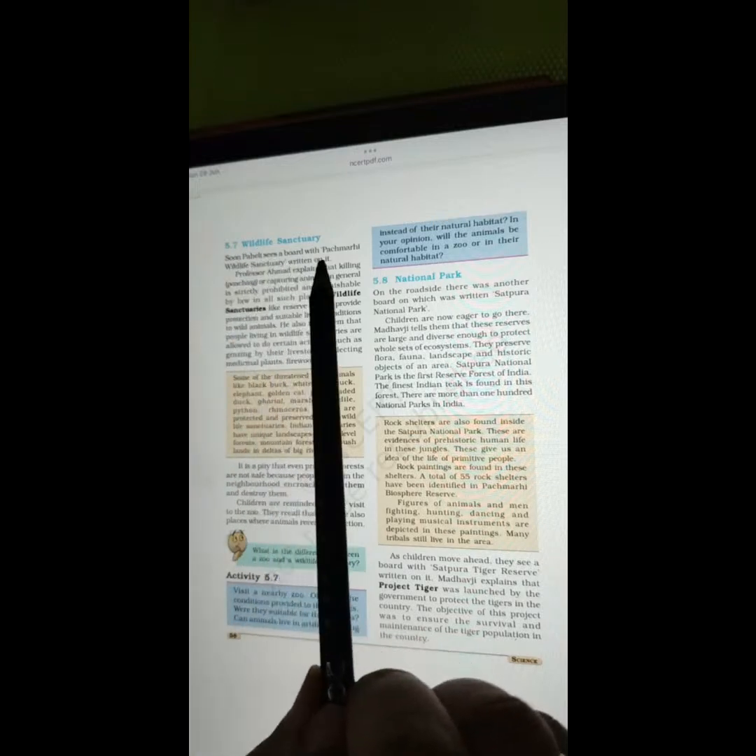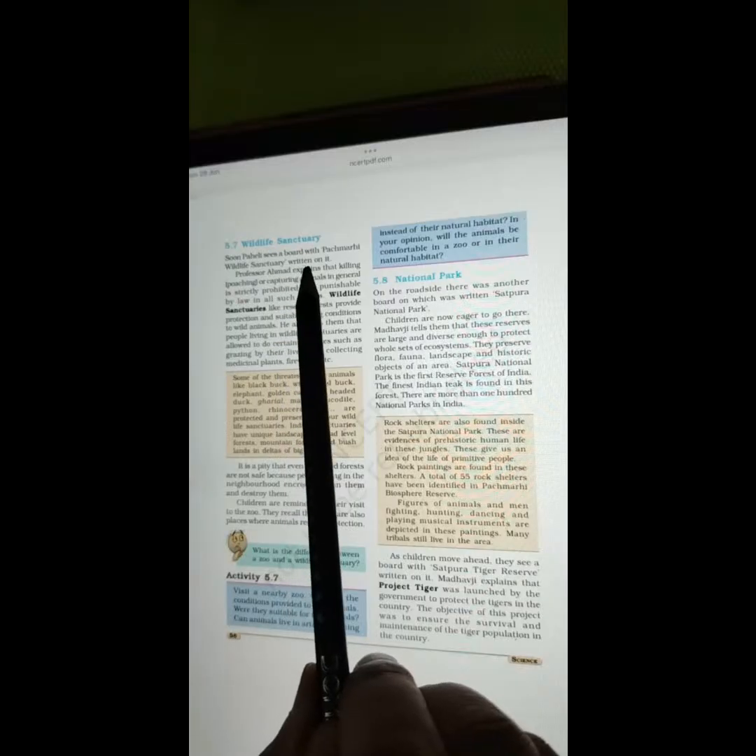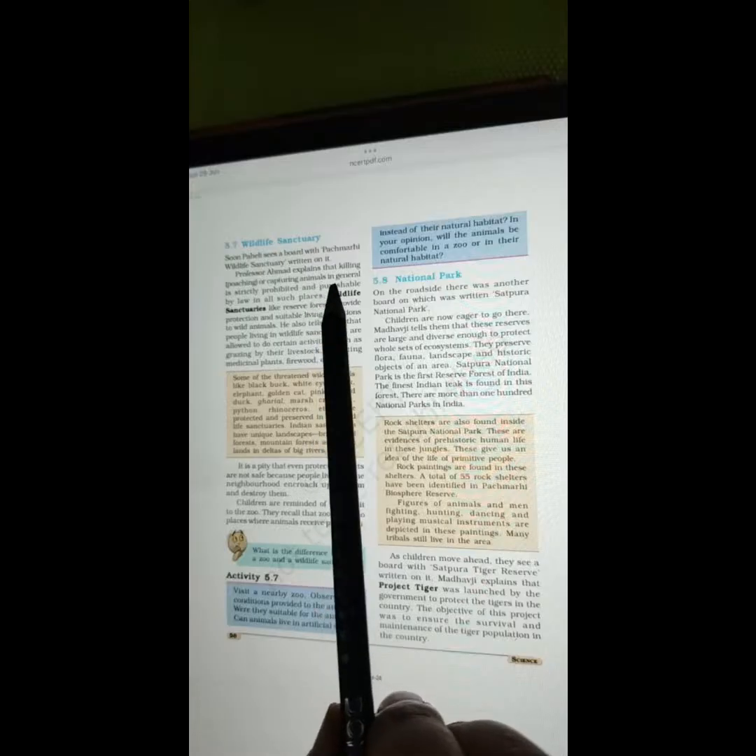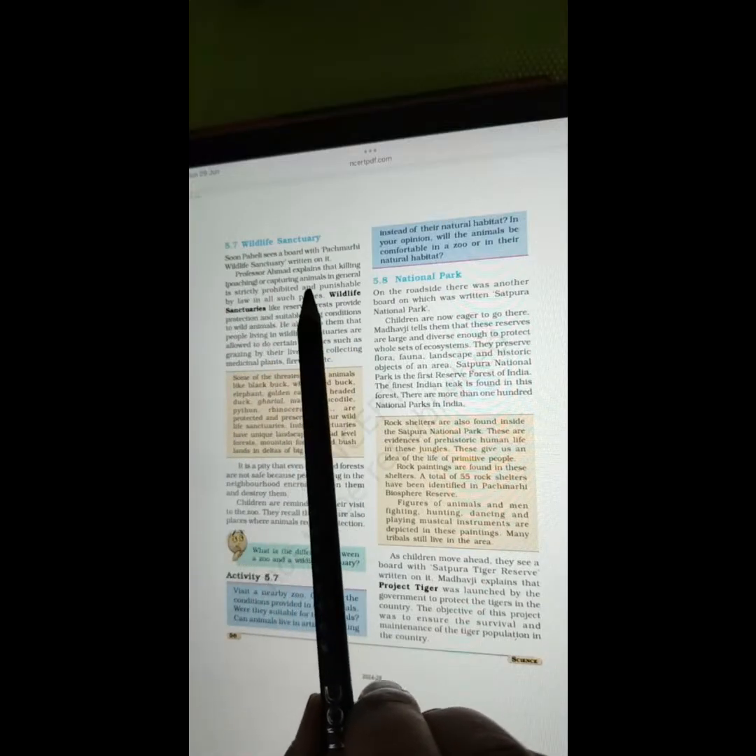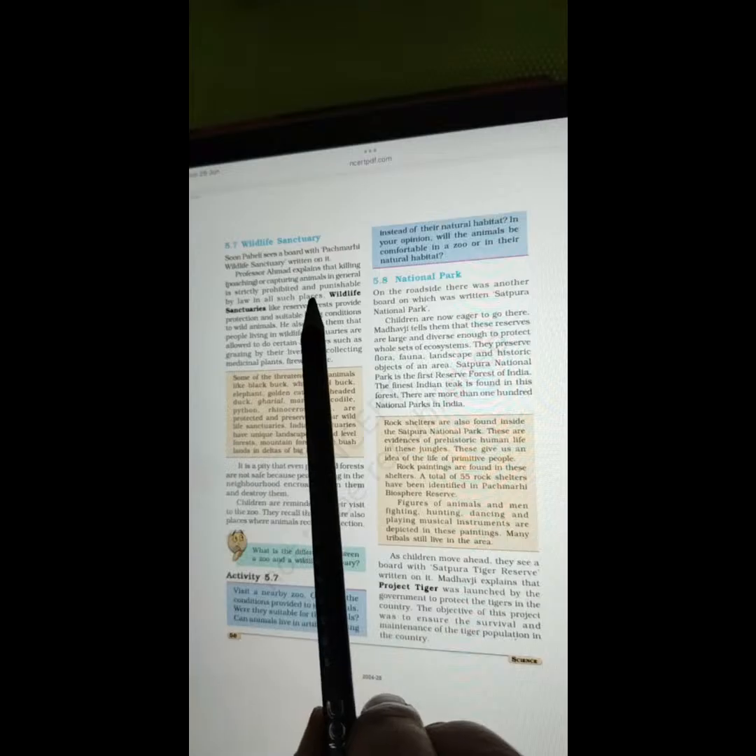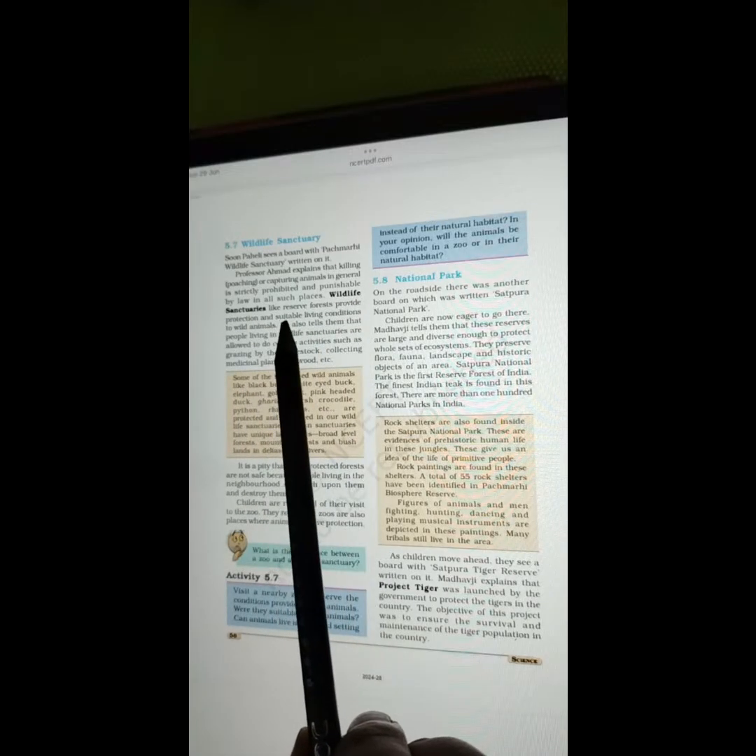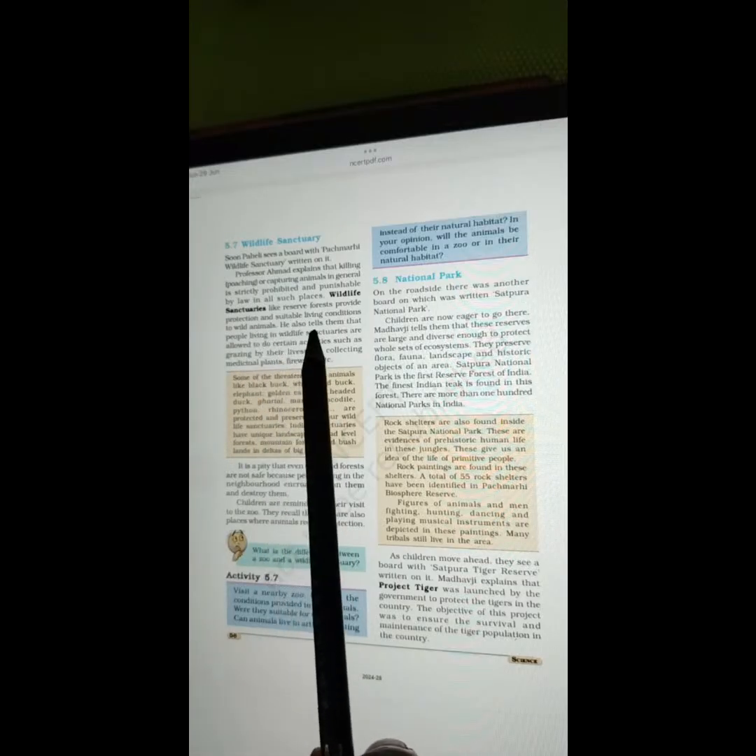5.7 Wildlife Sanctuary. Soon Paheli sees a board with Pachmarhi Wildlife Sanctuary written on it. Professor Ahmed explains that killing, poaching, or capturing animals in general is strictly prohibited and punishable by law in all such places. Wildlife sanctuaries, like reserve forests, provide protection and suitable living conditions to wild animals. He also tells them that people living in wildlife sanctuaries are allowed to do certain activities such as grazing their livestock, collecting medicinal plants, firewood, etc.